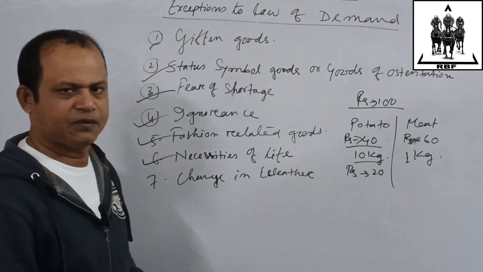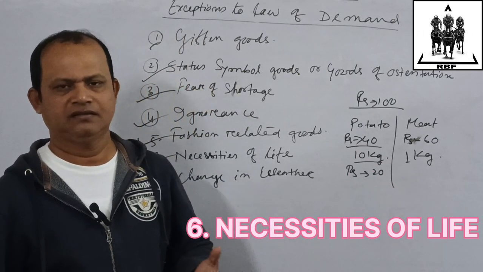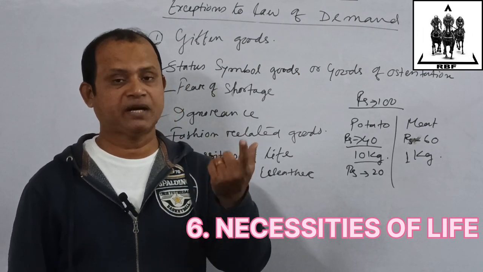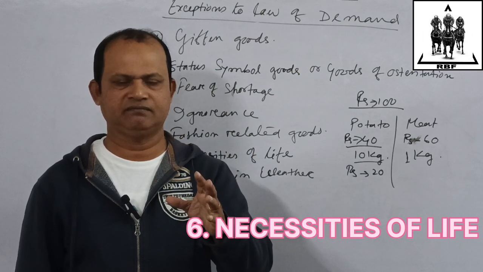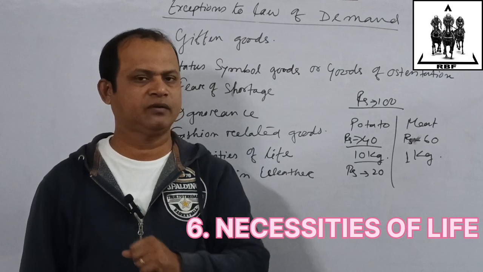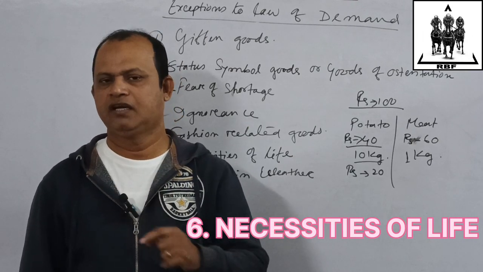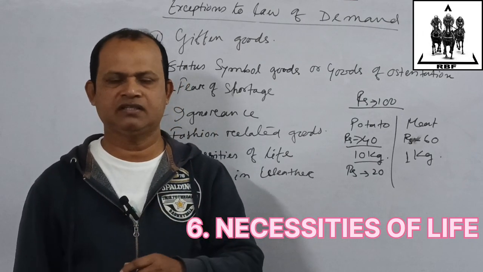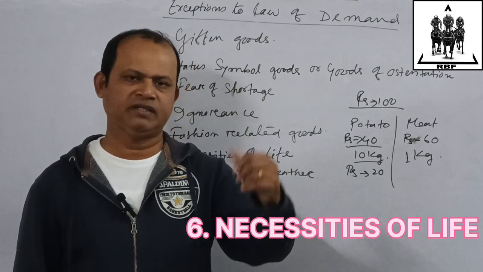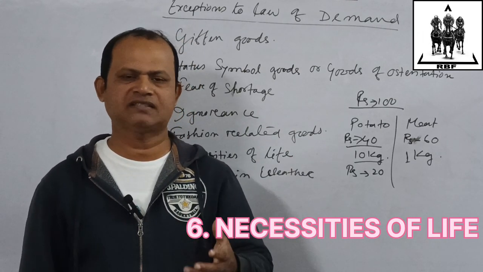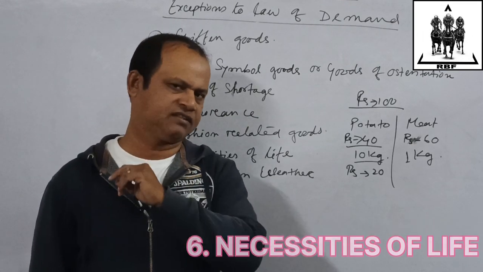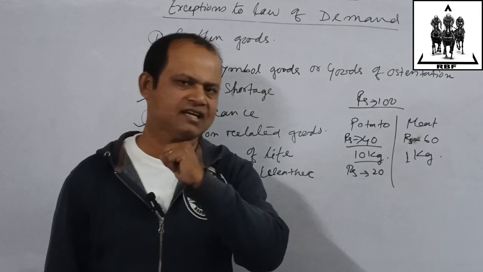Next one is necessities of life. Say medicine, rice, wheat. These are staple foods. If the price increases, still people will buy the same quantity. I'm not saying that people will buy more, but people will buy the same commodity because these are necessities of life. But the law of demand says when price increases, demand should decrease. But here the price of medicine has been increasing. Presently it is happening in the market. The price of rice and pulses all increases, but still people are buying the same commodity because without this, people cannot survive.